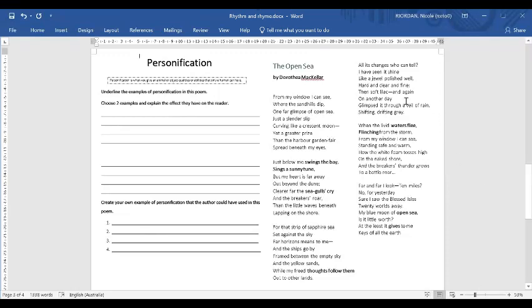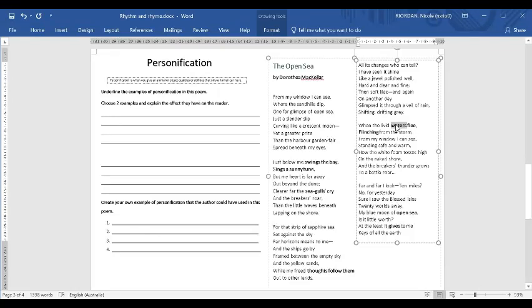Alrighty, so I've had a look through these other ones and this is what I have highlighted. I have highlighted when the livid waters flee, flinching from the storm. Because remember we discussed that flee means to run away. And flinching is when you sort of hide from something that is going to hurt you. So you flinch away so that you don't get hurt. Again, both of those things are human things and water cannot do that. So that is personification there.